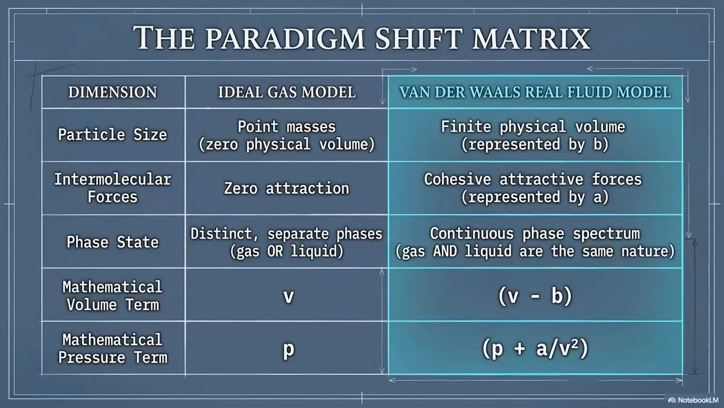Third, the phase state transitions from distinct, separate phases to a continuous spectrum where gas and liquid share the same fundamental nature. Finally, these physical insights translate into mathematical corrections, the simple volume term V becomes V minus B, and the standard pressure term P is corrected to P plus A, divided by V squared.